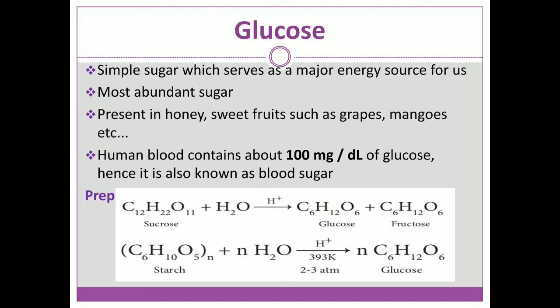Now, the preparation of glucose. When cane sugar, that is sucrose, is boiled with dilute sulfuric acid, it undergoes hydrolysis and gives two monosaccharides, glucose and fructose. This is one of the methods for preparation of glucose, and commercially glucose is prepared by hydrolysis of starch with dilute hydrochloric acid. Starch hydrolyses to give n times glucose.